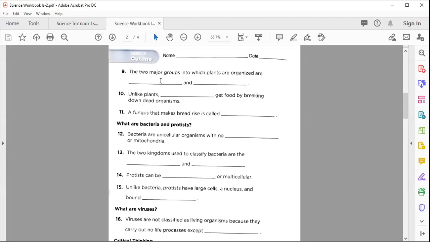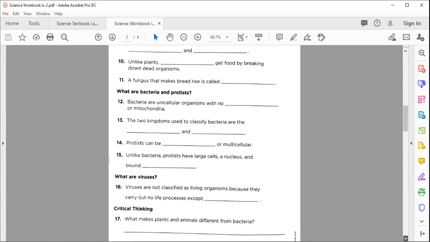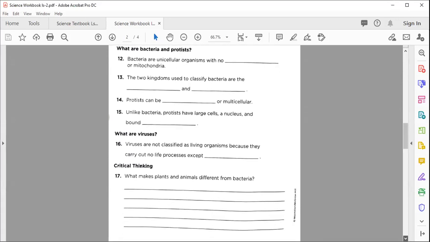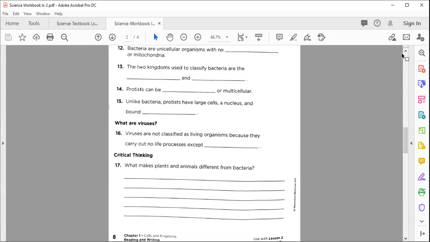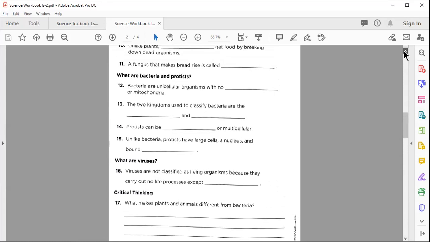You know very well what these 2 groups are. Yes, Abdul Rahman, why did you raise your hand? Now your workbook page number 8. After 7, we are on workbook page number 8.